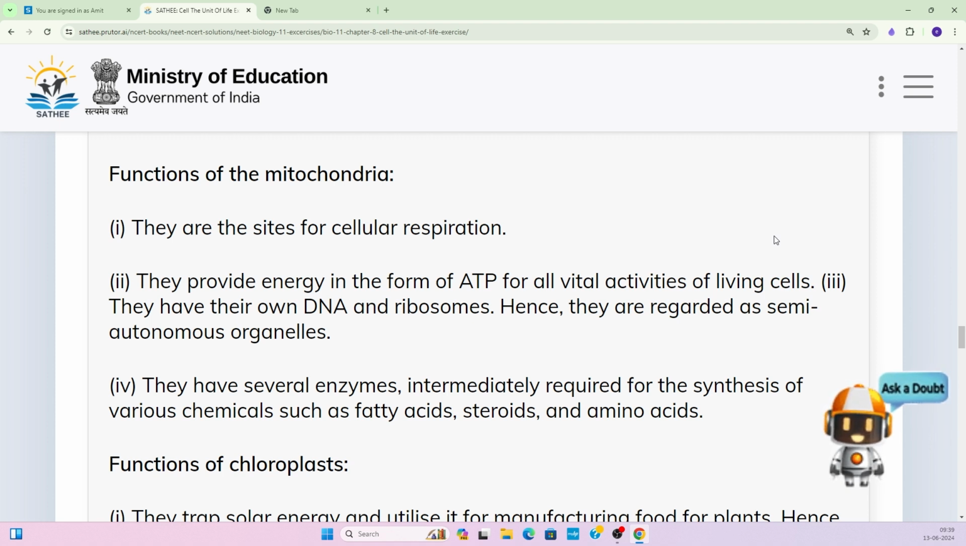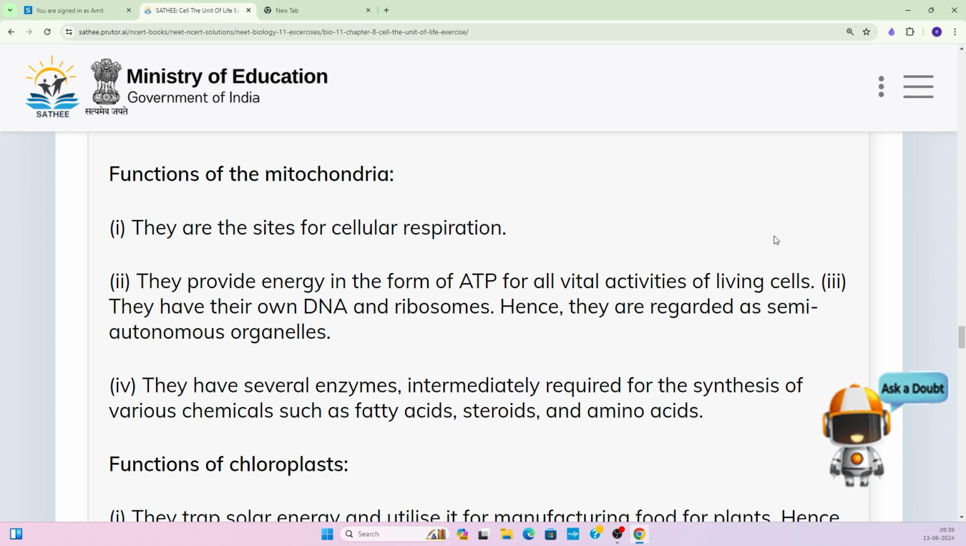So ATP generation takes place in the mitochondria only at the surface of the cristae, because the F1 particles are attached to it, and the ATP synthase enzyme, that is the F1 particles. So they generate these ATP molecules.